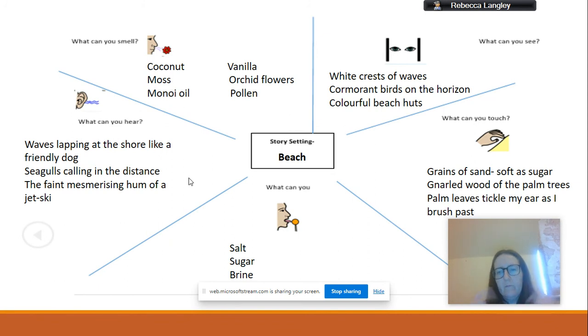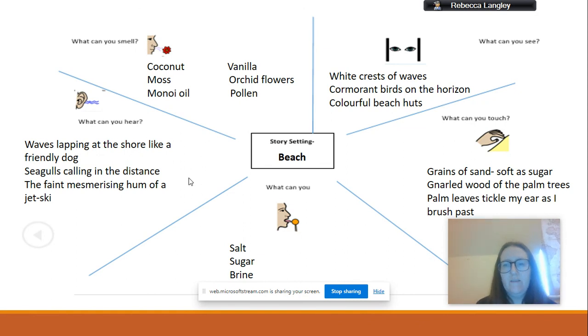So for my writing, I really like sugar, like chocolate and things like that. So my theme running through my writing is going to be sugar, you know, like the sand is a bit like sugar. The gnarled wood of the palm trees and the palm leaves tickle my ear as I brush past. So maybe that is going to be my opening line, because I quite like that one.